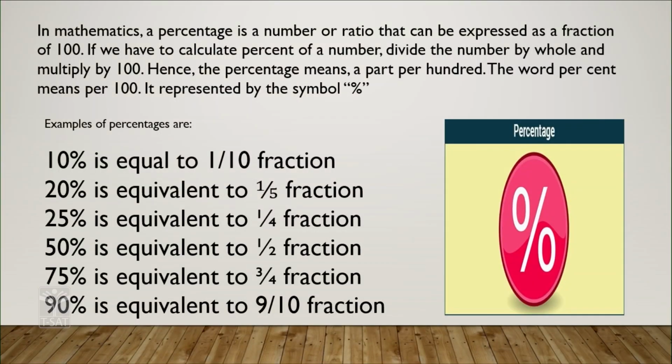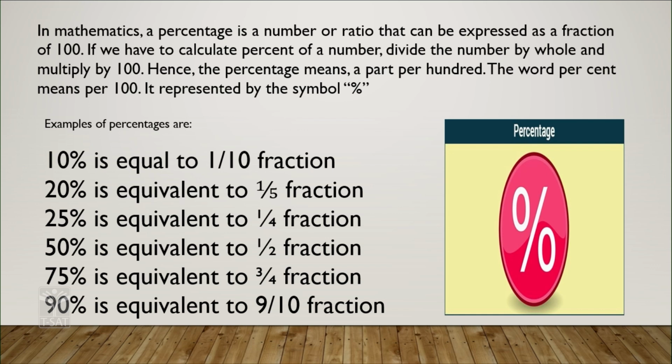The first one is percentages. As you know, in mathematics a percentage is a number or ratio that can be expressed as a fraction of 100. If we have to calculate a percent of a number, divide the number by the whole and multiply by 100. Hence, percentage means a part per 100.